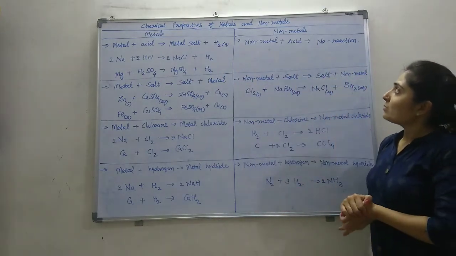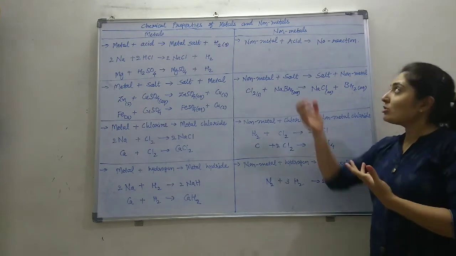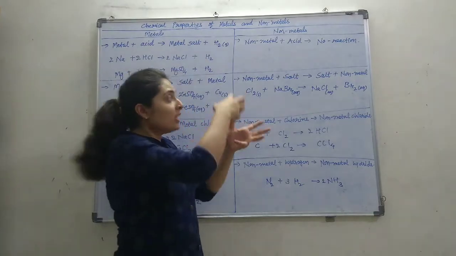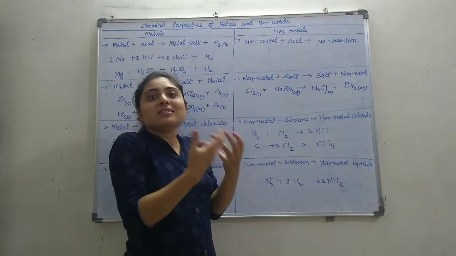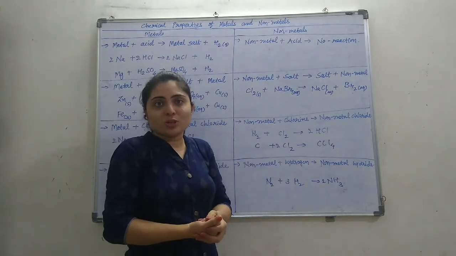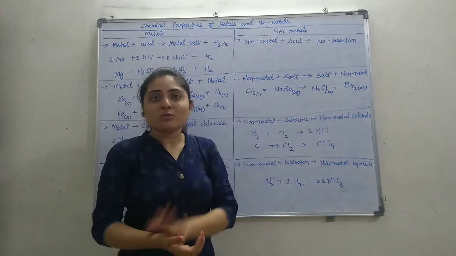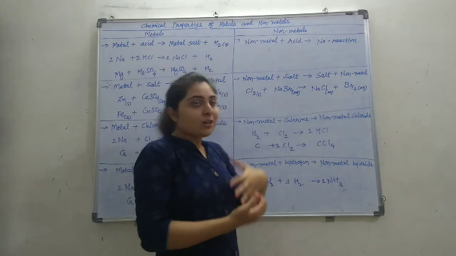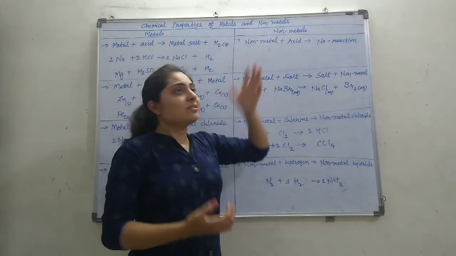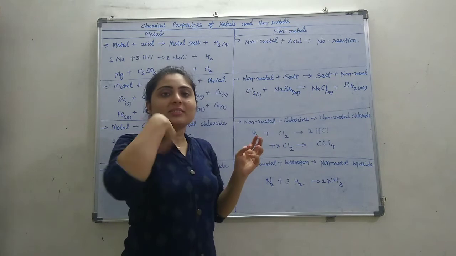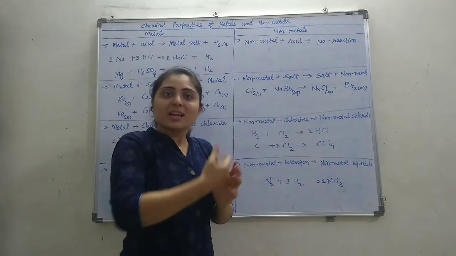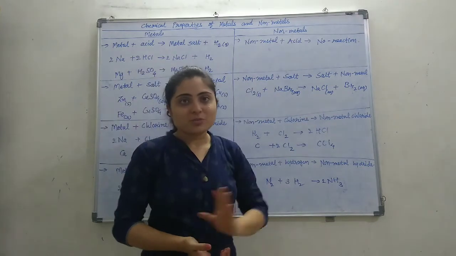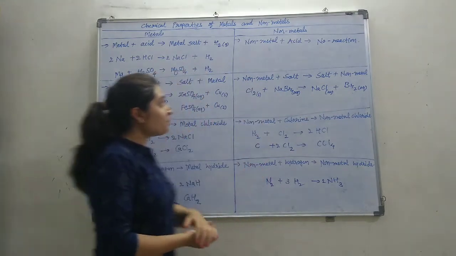But non-metal plus acid, there is no reaction, because in acid H plus is present, and to release H plus, non-metal doesn't have electrons to give. Non-metal doesn't have the tendency to give electrons, right? So it doesn't displace the H plus, it doesn't give electrons to H plus, and so H plus will not be released as hydrogen gas. So no reaction between acid and non-metal.